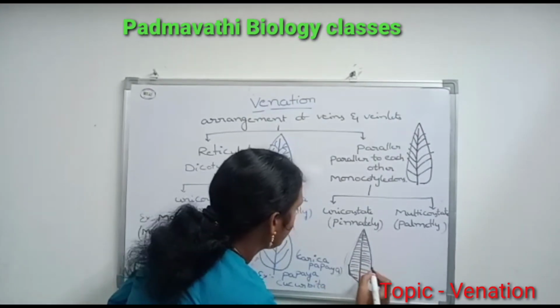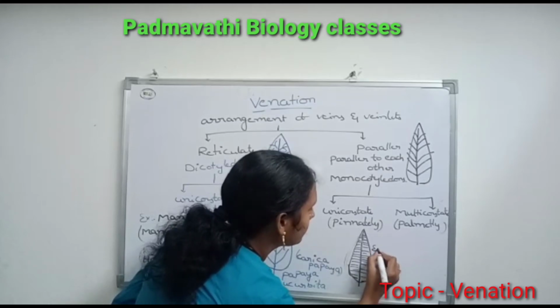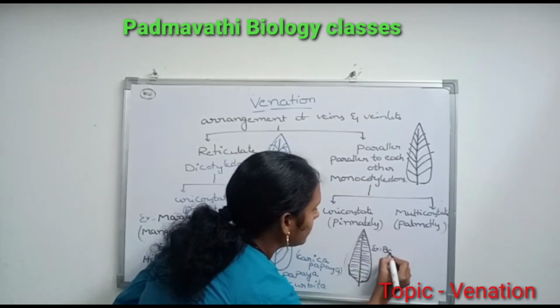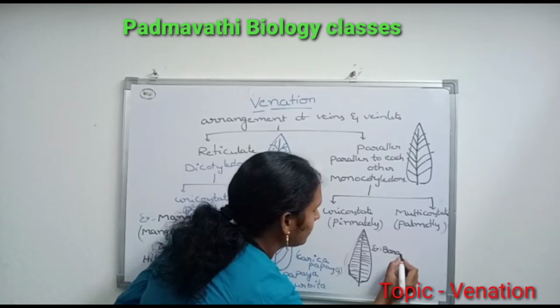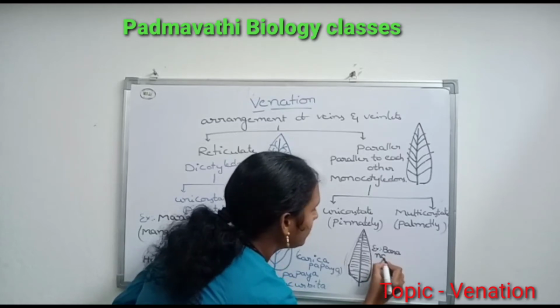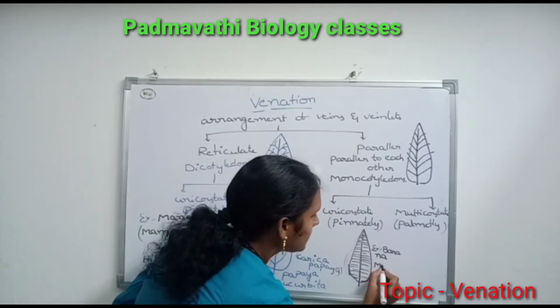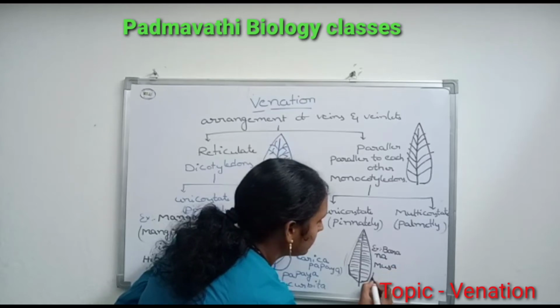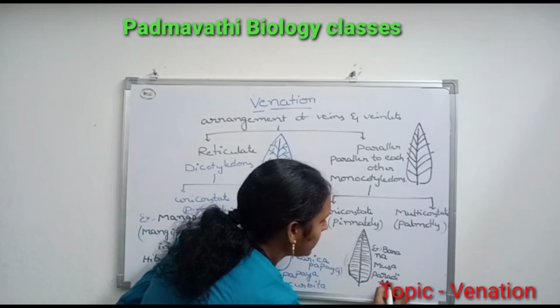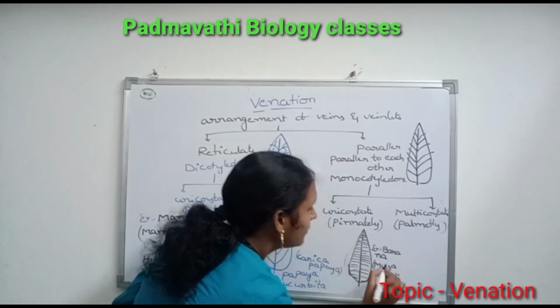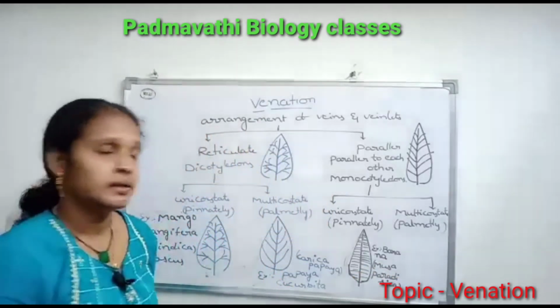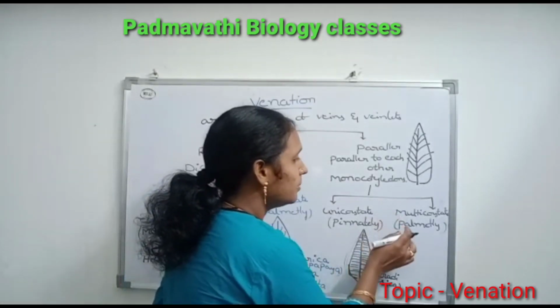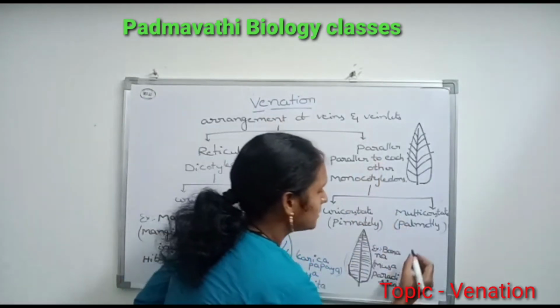Example, banana. Scientific name of banana is Musa paradisiaca. The other one is the multicostate or palmately parallel venation.